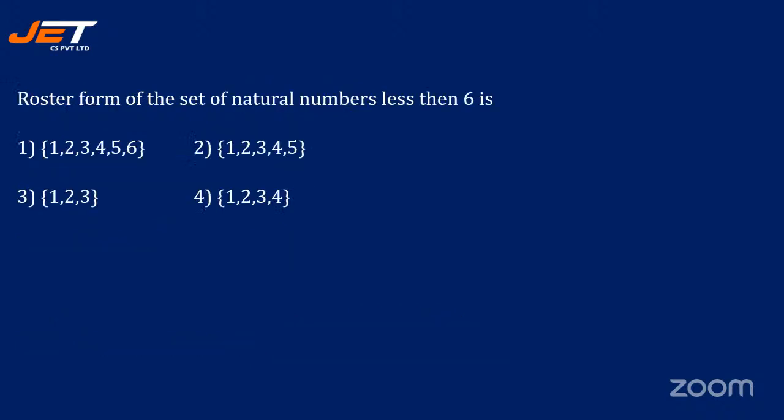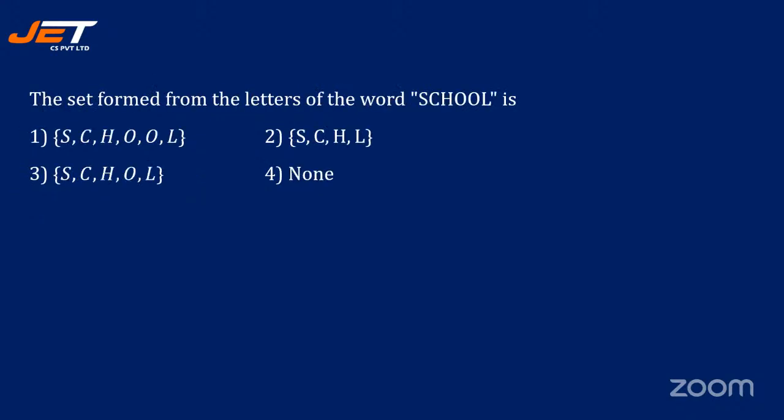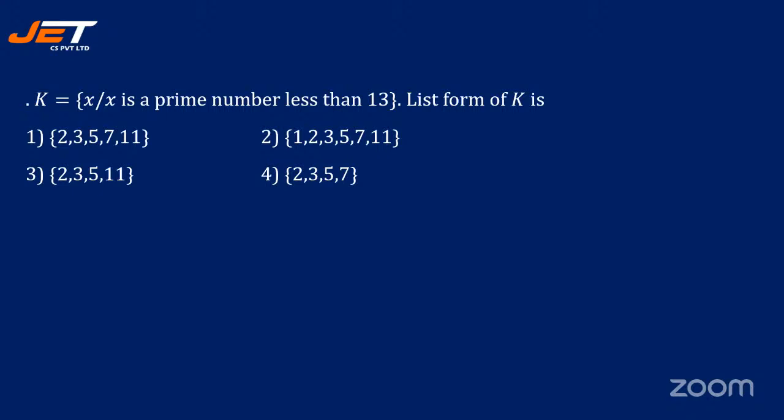Roster form of the set of natural numbers less than 6 is dash. 1, 2, 3, 4, 5, 6. 1, 2, 3, 4, 5. 1, 2, 3. 1, 2, 3, 4. So less than 6 means it is option 2, because 6 should not be included. The set form from the letters of the word SCHOOL is S, C, H, O, L. So it should be option 3. Right. See the next one.